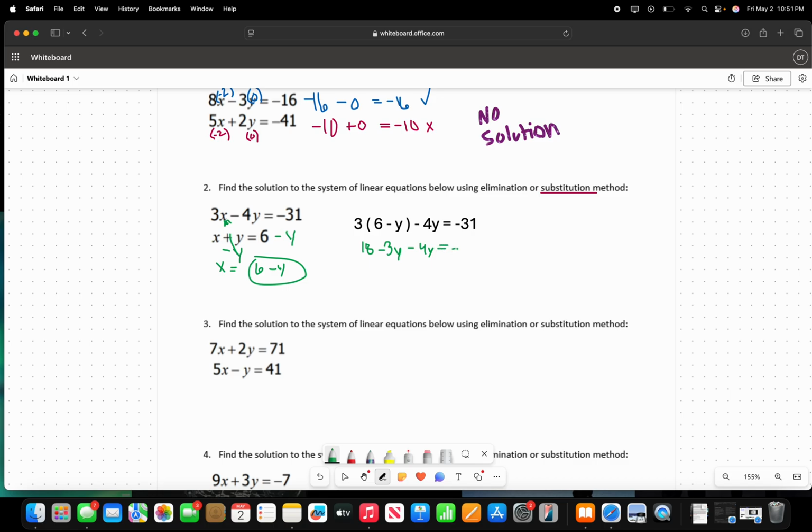Equals 31. So now we're going to be combining like terms just to make this a little bit easier. Negative 3y plus negative 4y is going to give us negative 7y. And then again, just bring down the rest of the equation.